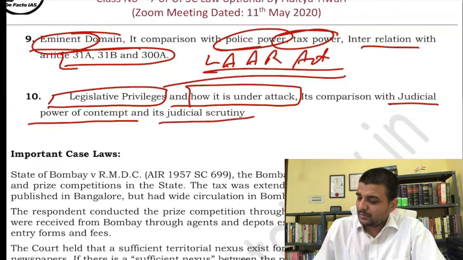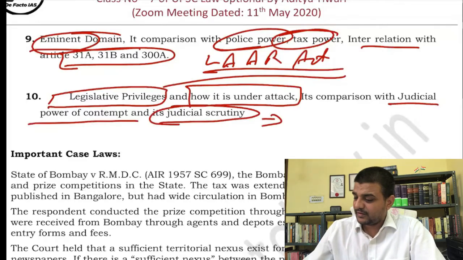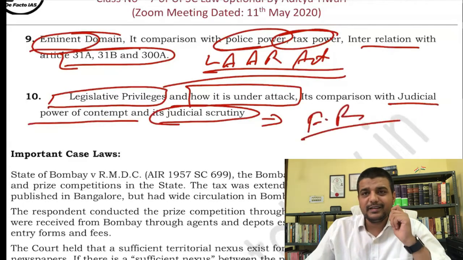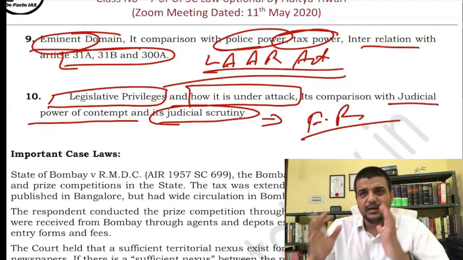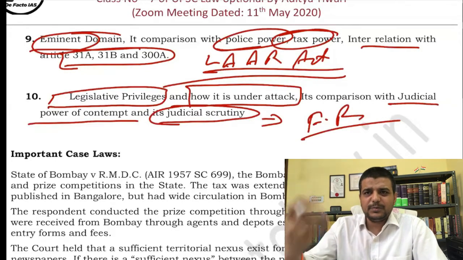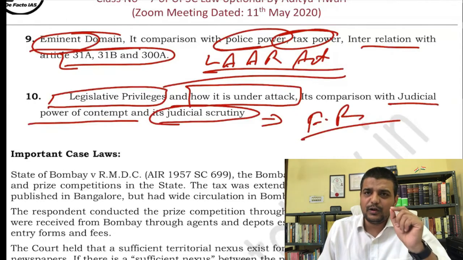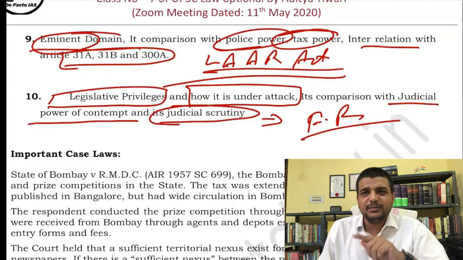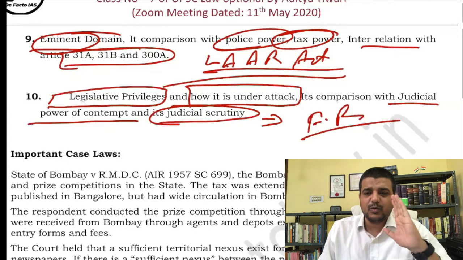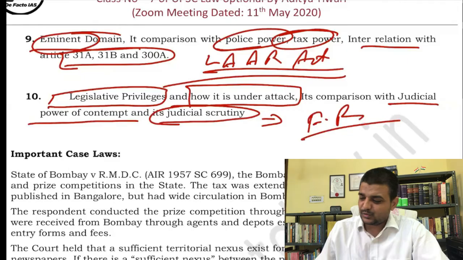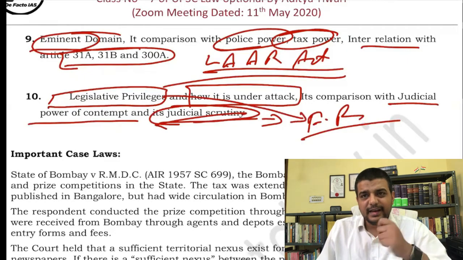And its judicial scrutiny, meaning when it comes into conflict with fundamental rights. What will happen when the legislative privileges are exercised by the authority, mainly the Speaker or the Chairman? Will that amount to a law under Article 13? Is it subject to Article 13? If the answer is yes, does it violate a fundamental right? If it violates a fundamental right, can the decision be quashed? That is the concept I am saying, judicial scrutiny. So legislative privileges, their conflict with fundamental rights, and their conflict with the power of contempt of the court.